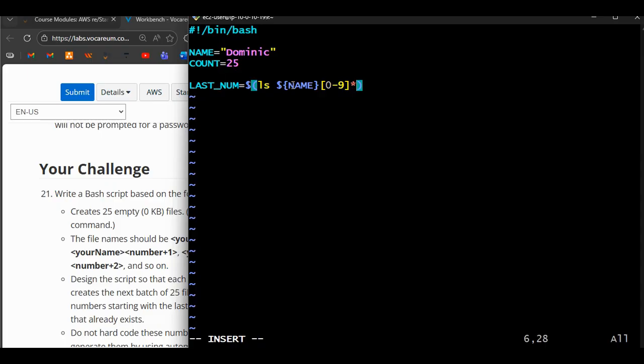So last number, dollar sign, list name with an asterisk, meaning that it's supposed to list the variable name here, Dominic, and any number or anything else. This is what this statement means. I hope you are good.